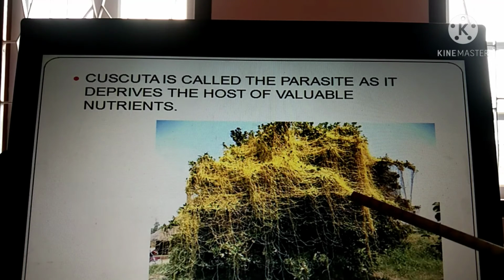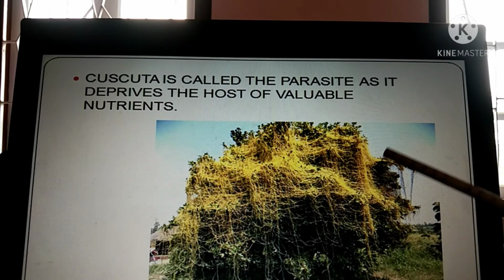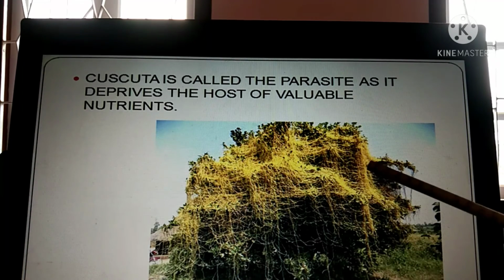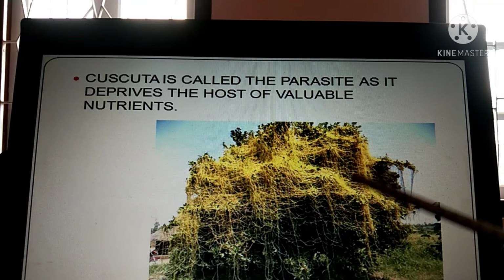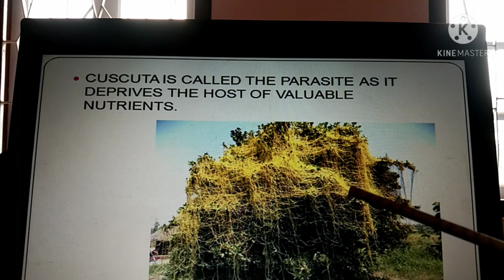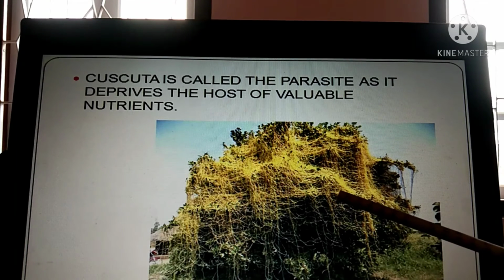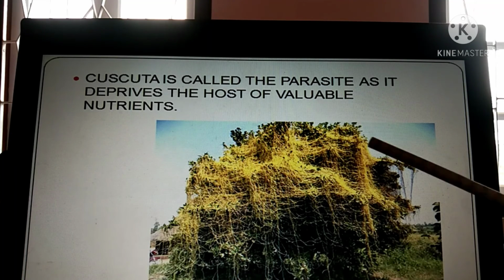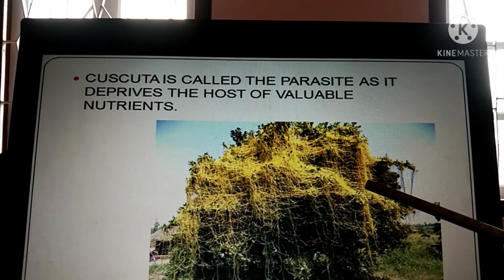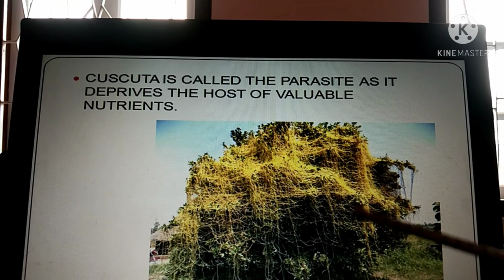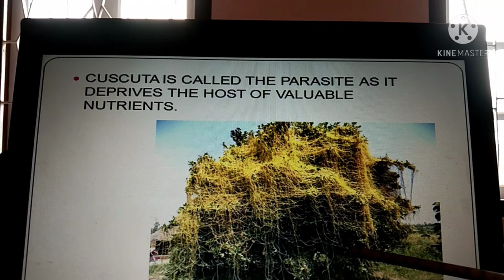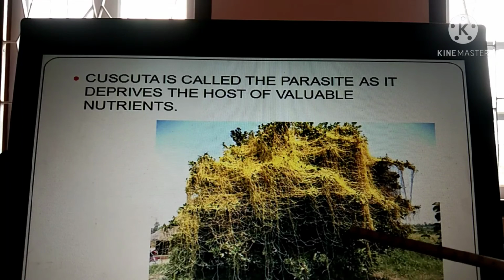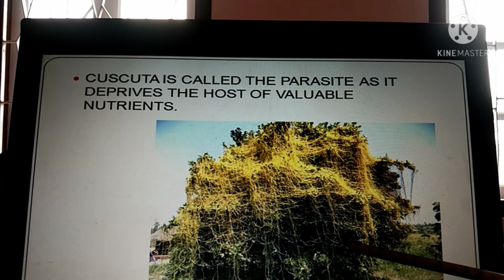Remember, parasites are living organisms that live on the body of another living organism and in turn harm that organism. It is not going to benefit the organism in any way. Am I clear? A parasite is a living organism that lives on the body of another living organism, depriving it of all the valuable nutrients and harming it.